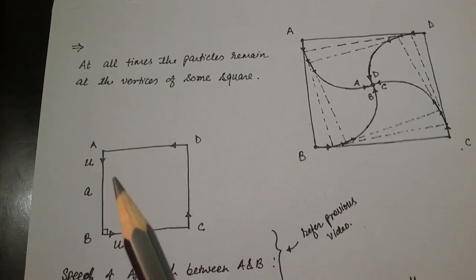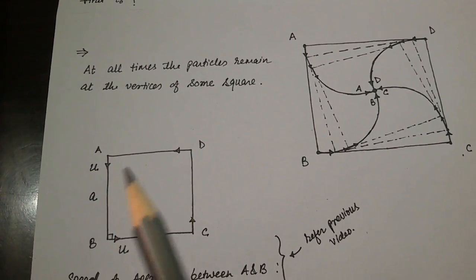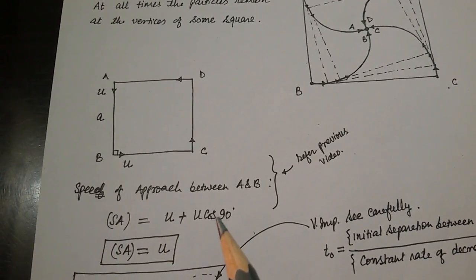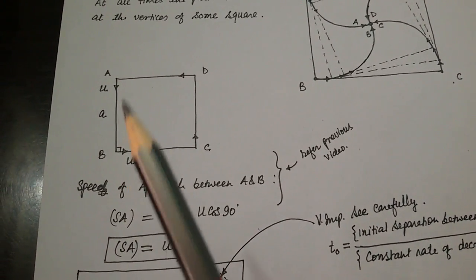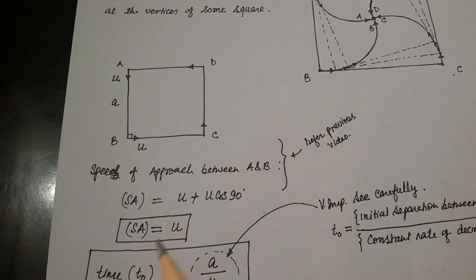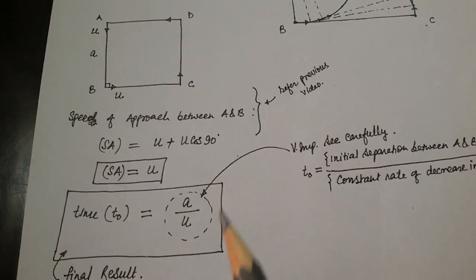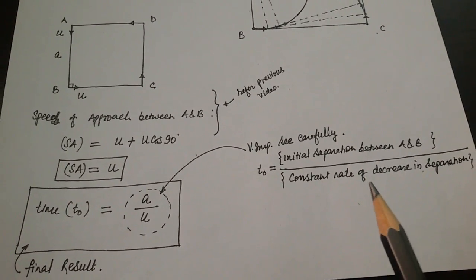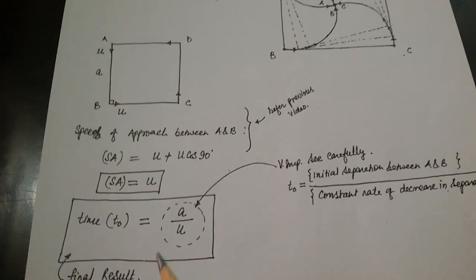So for the square, U and U like this, can we write the speed of approach? Speed of approach will be U plus U cos 90. This is from the previous video. This component is not useful. U plus U cos 90 we can write, so it is U. So what is time? A upon U. What is A? Initial separation. What is U? The speed of approach, a constant rate of decrease in separation. This is the final result. It is important.